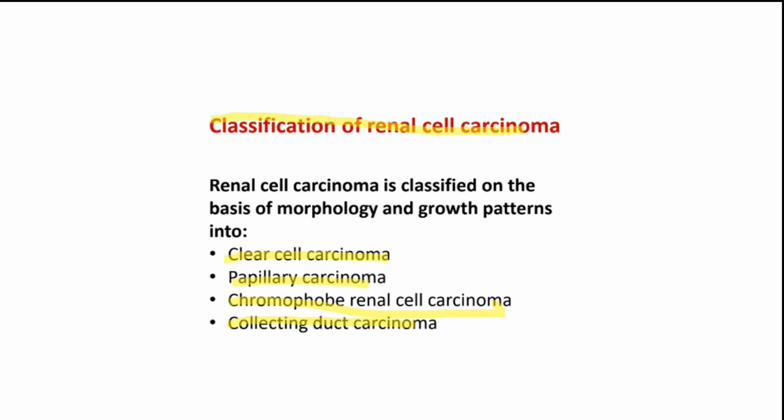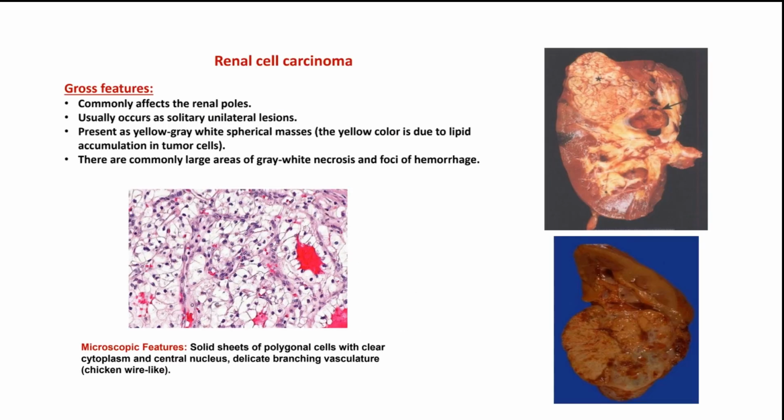Now let's move on and explain the clear cell carcinoma. In regards to clear cell carcinoma, I'm going to be talking about its growth features. A very important growth feature is that it affects the renal poles. This is important clinically too, because it is away from the renal pelvis, and so there would not be any signs of hematuria in the beginning. Secondly, it is usually unilateral. Thirdly, there are yellow spherical masses because of the lipid accumulation in the tumor.